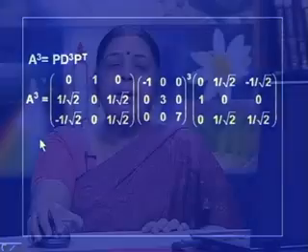So, in this example I have illustrated how you can make use of the diagonalization process to simplify your algebra. Today in my lecture I have given you the method of diagonalization, and we have also discussed orthogonal diagonalization.